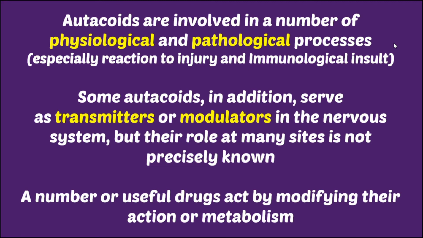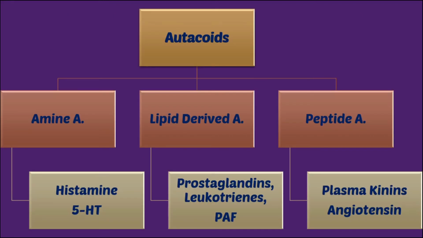Now, to prevent histamine release, ultimately specific histamine blockers are given. So the point is there are many drugs which are acting via this autocoids. Moving on, autocoids are classified in mainly three classes. Very first is amine autocoids, lipid derived autocoids and peptide autocoids.